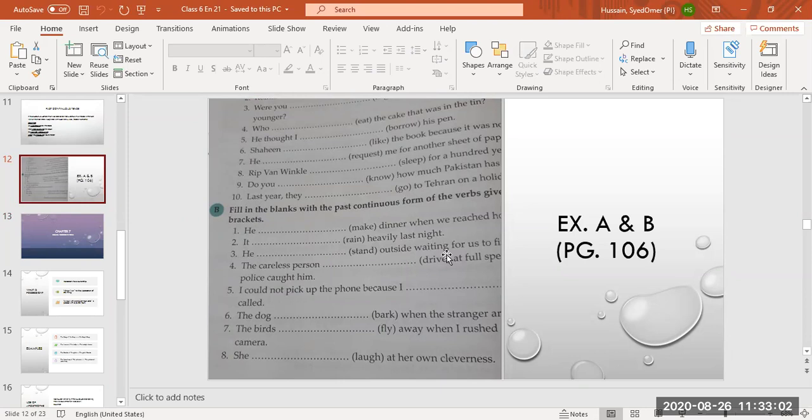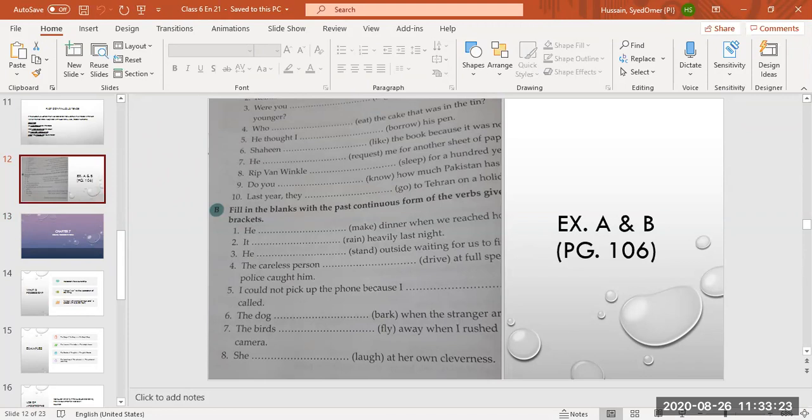Can anybody tell me what is simple past tense and which form of verb do we use in simple past tense? Raise your hands. Yes, Rayan.